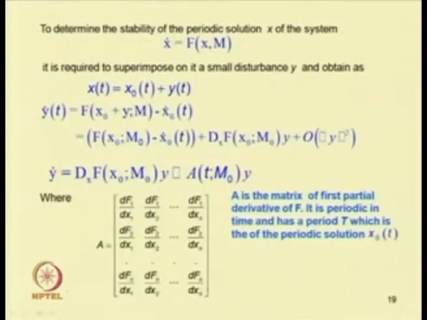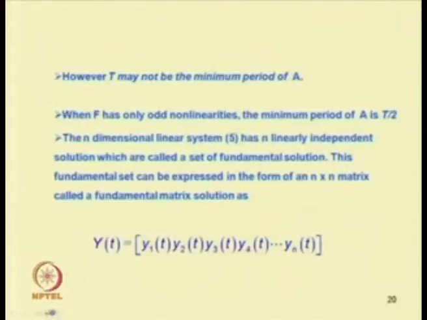To determine the stability of a periodic system, we take a system x dot equals f(x, m), where m is the control parameter. If x is a periodic solution, we can perturb it and obtain the matrix A, which is periodic. After getting this matrix A, we can obtain the monodromy matrix by taking an initial condition.